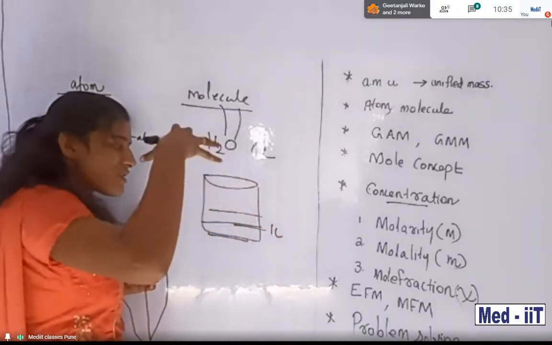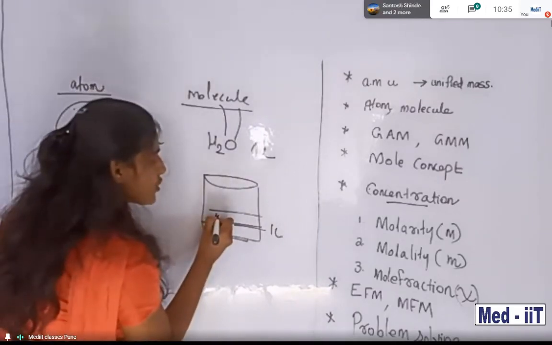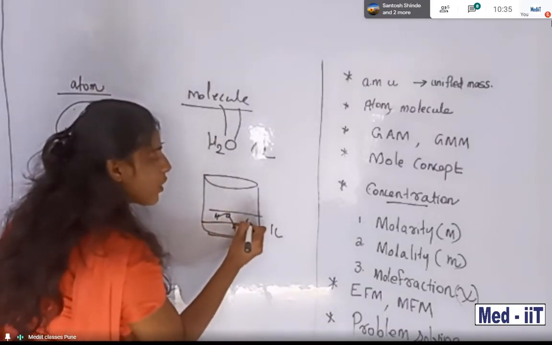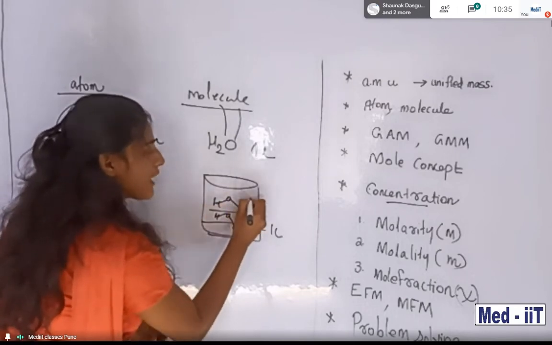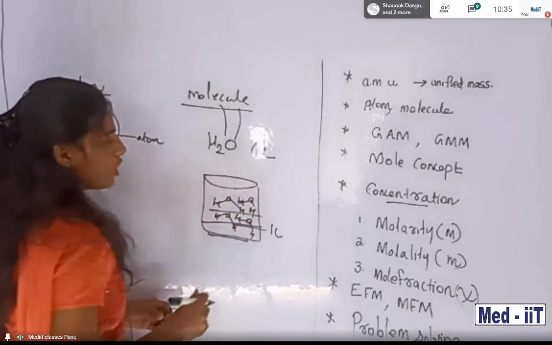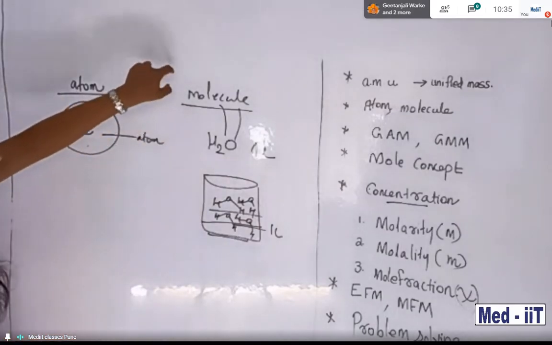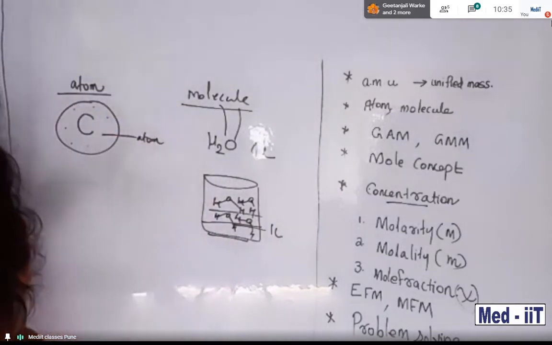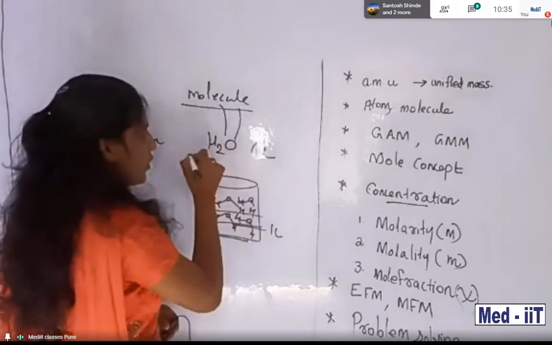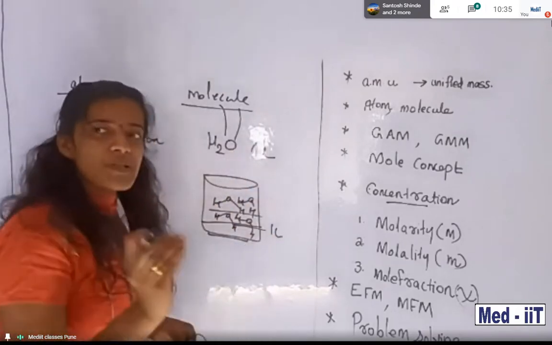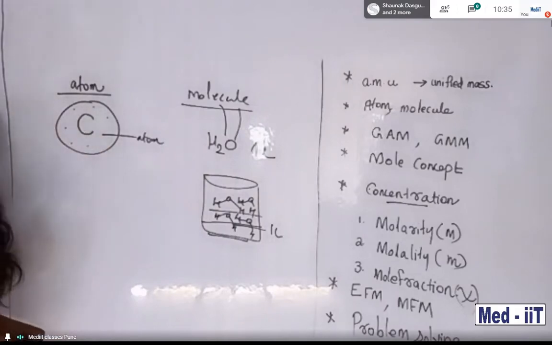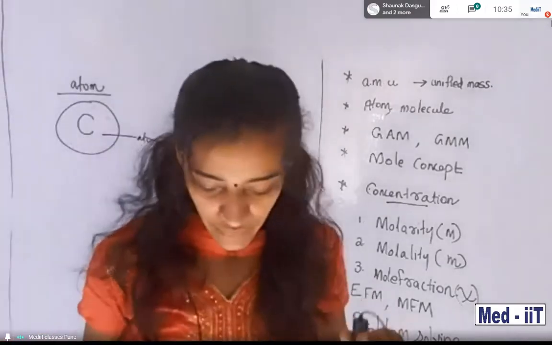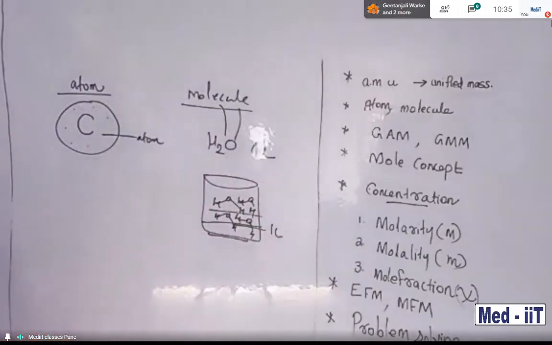So this 1 liter contains a lot of H2O molecules. So what do you mean by molecule? Molecule means it is the smallest unit of a compound. Water is a compound, containing small individual units. But atom means the smallest unit of an element. That is the major difference between atoms and molecules.